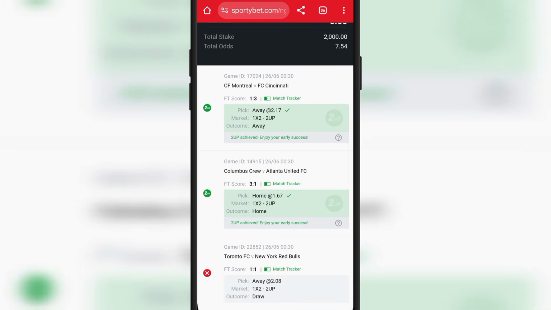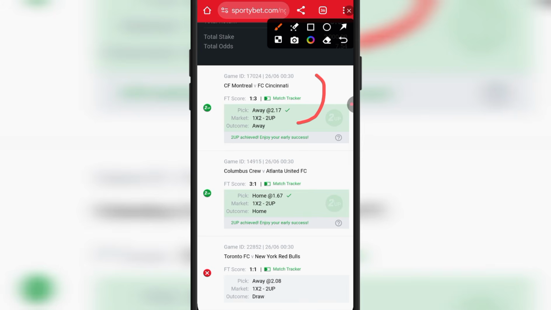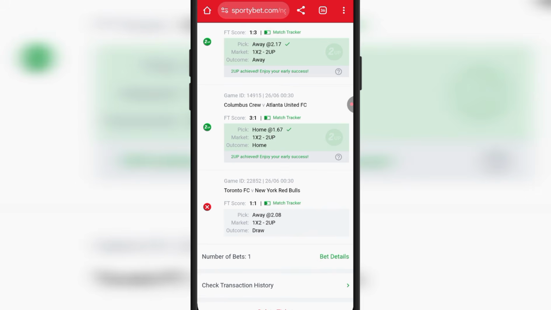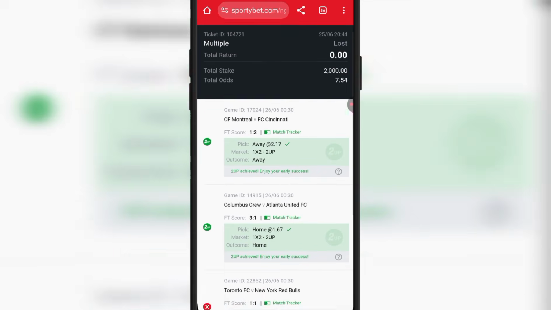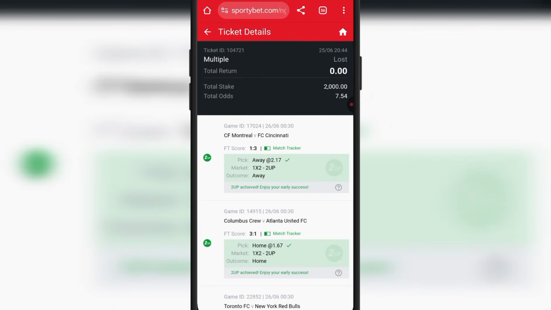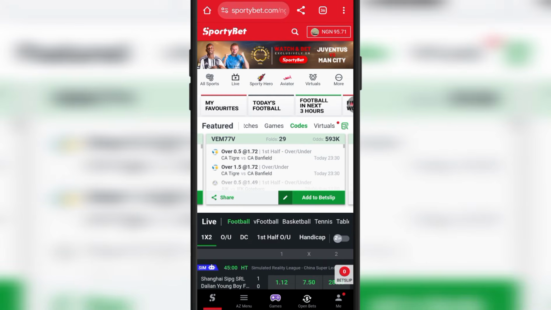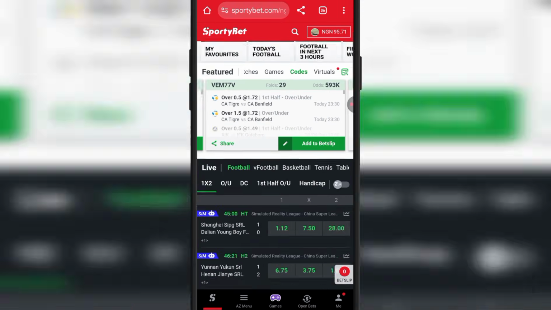You can see that this AI says that the away team is going to win. If I had maybe put away to win or draw, or away to win, draw no bet, I could have still won this particular game. Maybe I did away to win or draw, or away to even score a goal, I could have still won this particular bet. And the last one, which actually spoiled the ticket, maybe if I did away to score a goal or away to win or draw, I could have won this game totally. So you must make sure you add a little touch of human when you want to predict games. That is how you can definitely make a lot of money with AI, right?